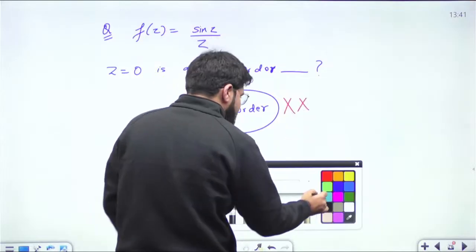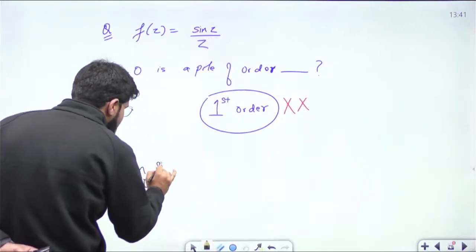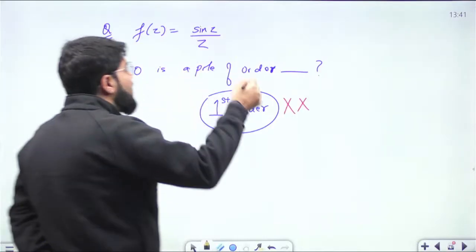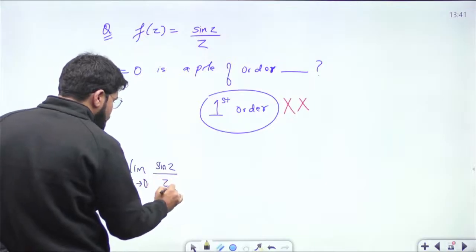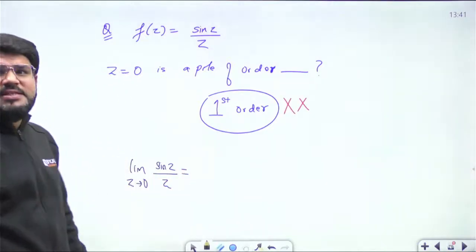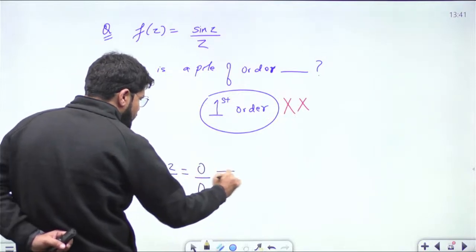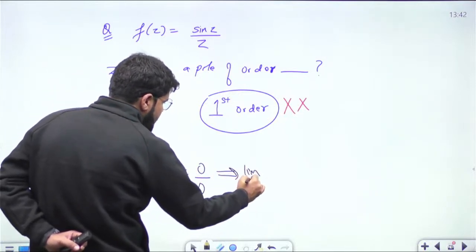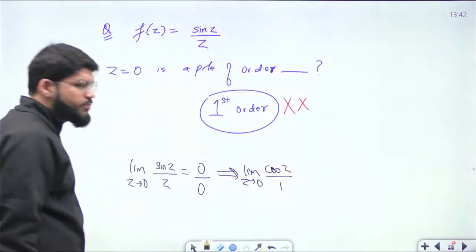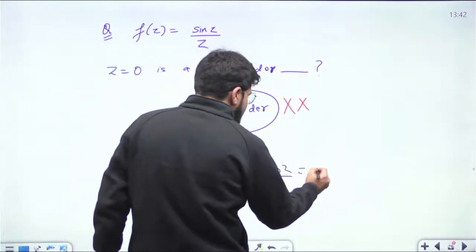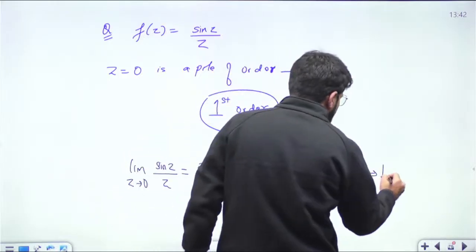Let us understand a simple logic. Limit z tending to 0. Sometimes we feel that z equal to 0 may be a pole. Here we have limit z tending to 0 of sin z upon z. As per the basic rules of limit, it is 0 by 0 form. Then this is equal to limit z tending to 0, differentiation of numerator cos z, differentiation of denominator is 1. Now put z equal to 0. You have cos 0 by 1, and cos 0 is 1.